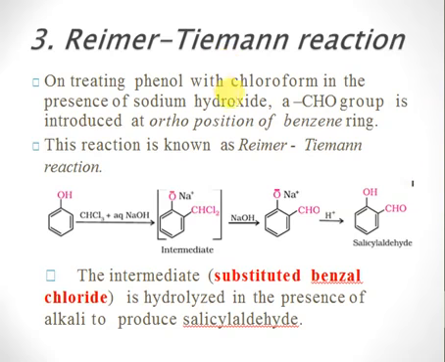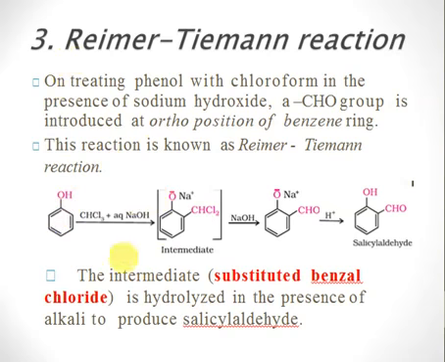Okay, so another important reaction which phenols undergo is the Reimer-Tiemann reaction, right? This reaction involves treating phenol with chloroform, CHCl3, in presence of sodium hydroxide, right? So by means of this reaction, what do we get? We can have an aldehyde group at the ortho position. So in the previous reaction, in Kolbe's reaction, we got a carboxylic acid at the ortho position. But by means of the Reimer-Tiemann reaction, we can have an aldehyde at the ortho position.